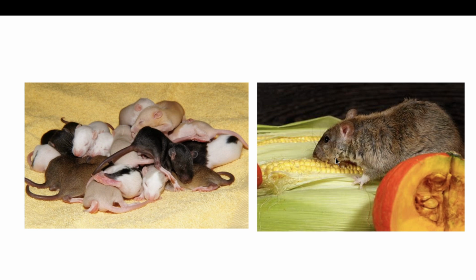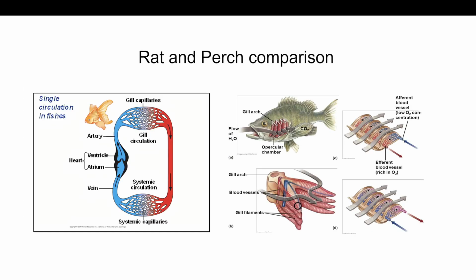Rats are endothermic and perches are ectothermic. The physiology of the perch couldn't support the metabolic needs of the rat because rats need to be able to move around a lot in order to either escape predators or look for food. If the rat was like the perch, if it was ectothermic, that would mean that it would have a slower metabolic rate due to its circulatory and respiratory system.